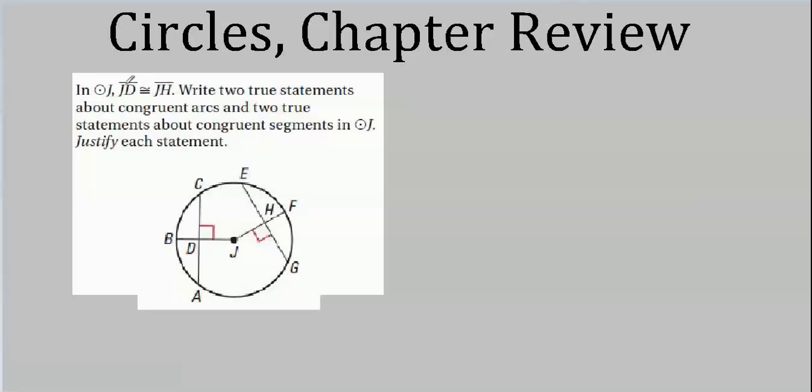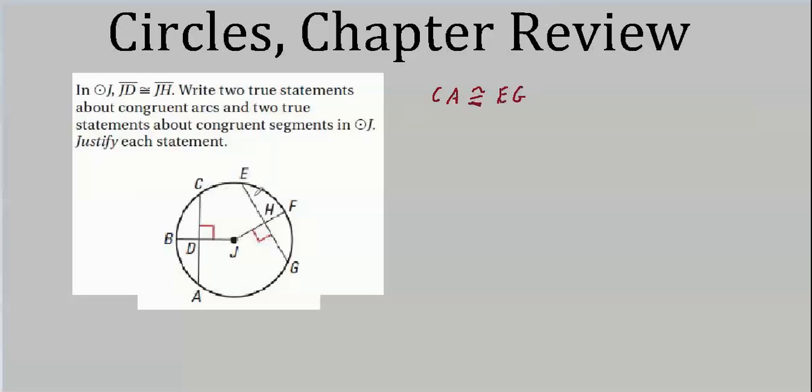Luckily, they tell us JD equals JH. That's this segment and this segment. This is the perpendicular distance from the point to the line. They're congruent, meaning each chord is equidistant from the center. And we know from way back in the first or second section that chords which are equidistant from the center have to be congruent. That would be my starting point. We know that CA is congruent to EG. Gee whiz, there we go.